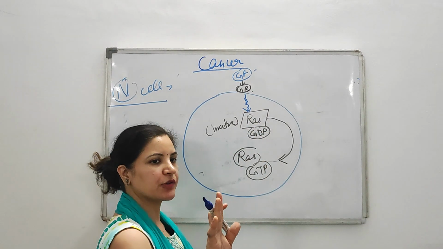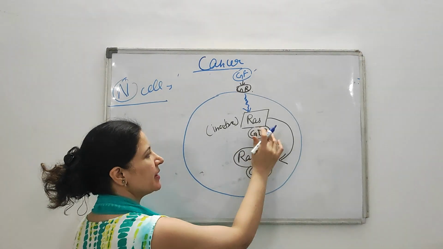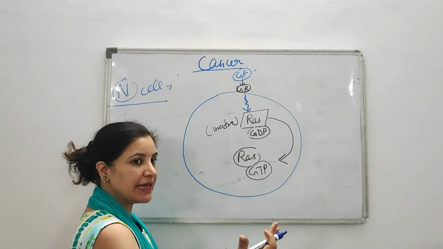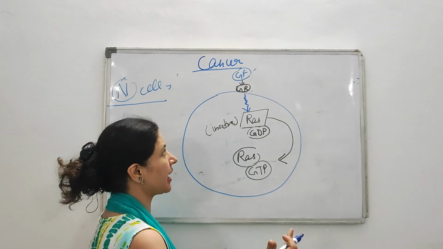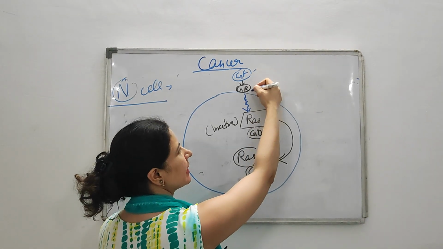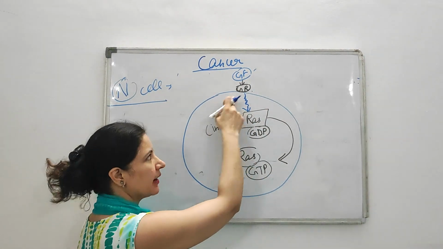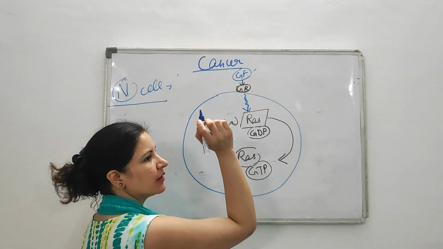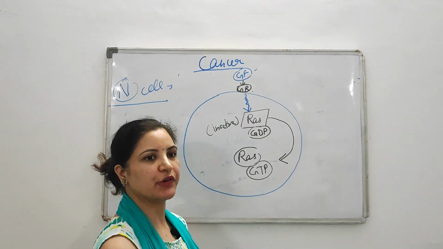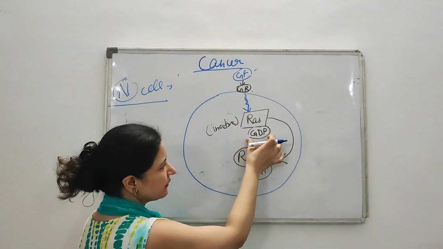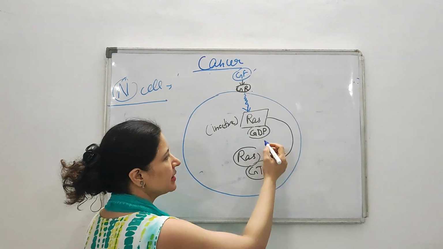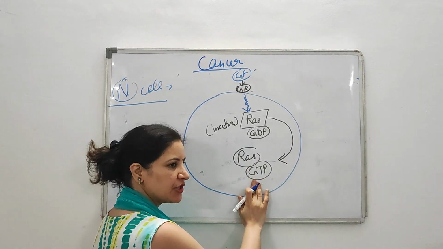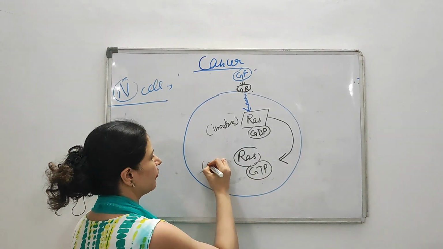Clear? So I am just repeating once again what happens. Initially RAS is in inactive state, so it's in sleepy mode. When GDP is attached, the RAS-GDP combination is in its inactive state. When the cell needs to divide, growth factor will come and combine with your growth receptor. Then the growth factor, growth receptor complex will form, and this complex sends a signal to the RAS. Now RAS undergoes conformational change, and then this GDP is converted into GTP. And when RAS is attached with GTP, it comes into its active form.